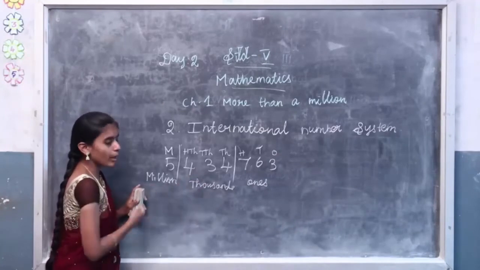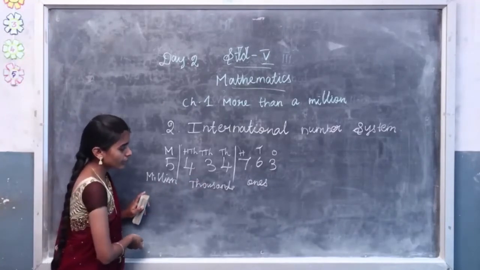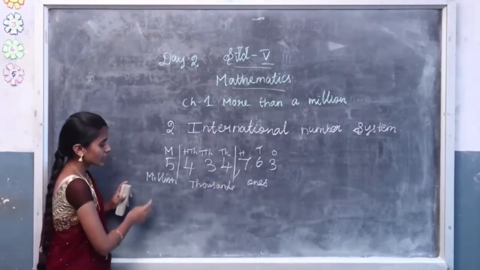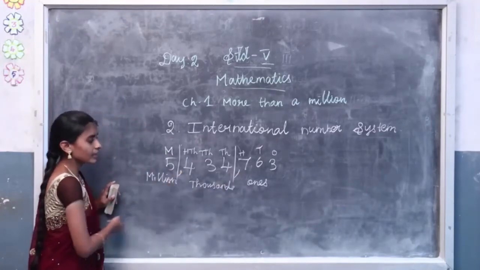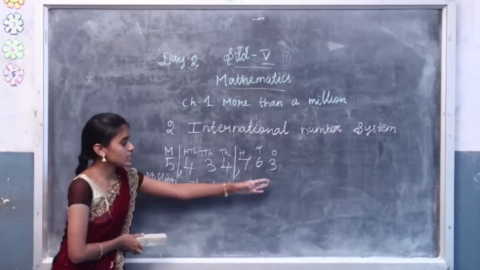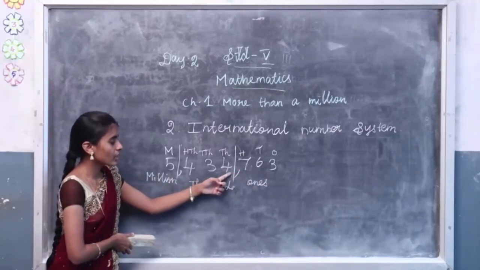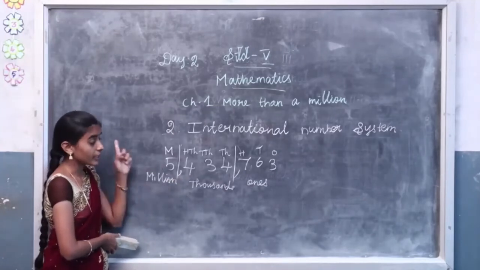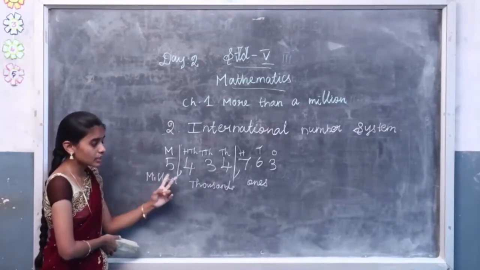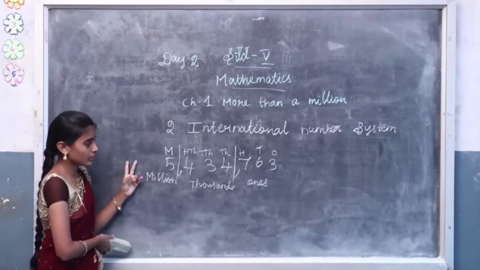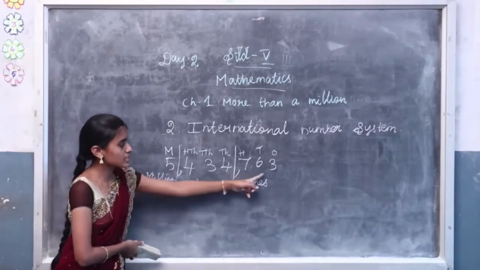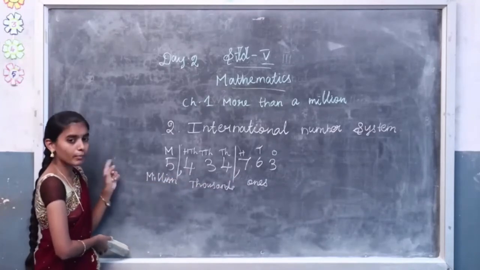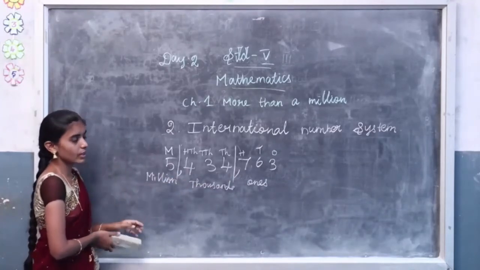Then we have to write the comma. So how to write the comma? Between the two groups, write the comma. Then see the other two groups, then write the comma. So last three numbers, then comma, again three numbers, then comma, then the remaining number. In the Indian number system, three numbers, then two numbers, then two numbers. In the international number system, three numbers before the comma, then three numbers before the comma, then the rest. So this is the international number system.